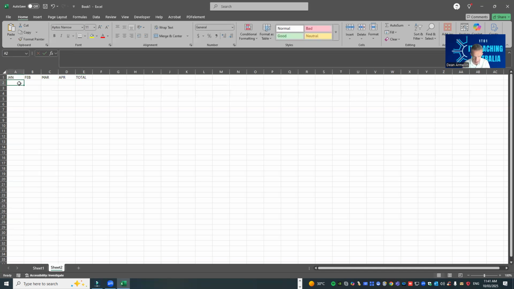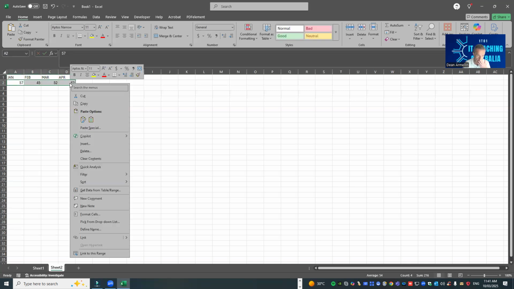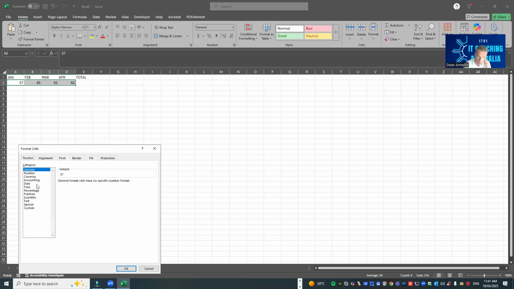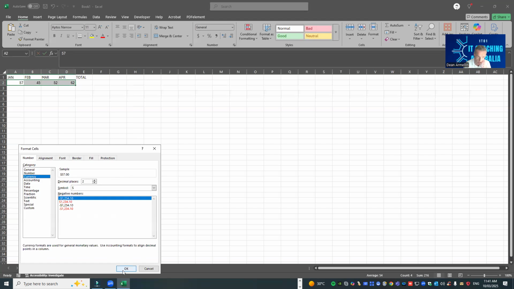And we'll put in, say, 57, 45, 52, and 62. We'll convert this into currency, by the way. So we'll highlight all of that and set it as currency.